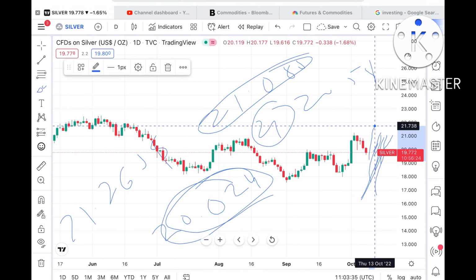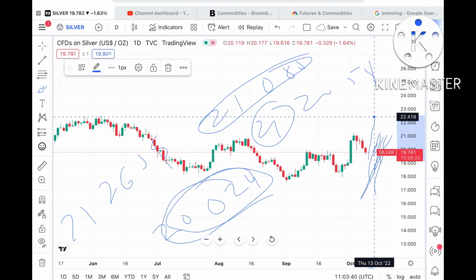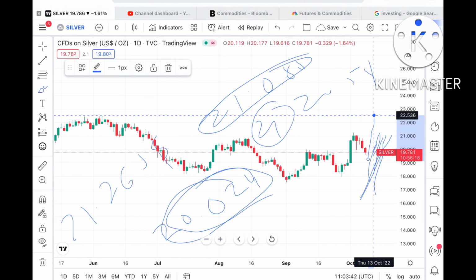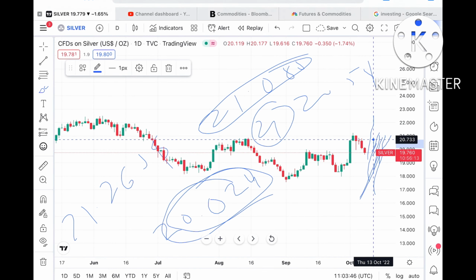If the price goes above that level, it can go further upside, because these levels have already been tested here, so the probability is high of a movement towards upside if the price sustains this level.